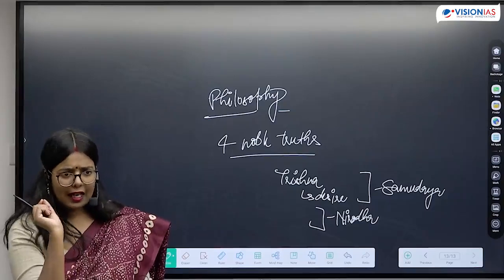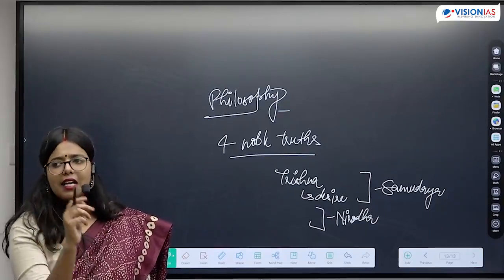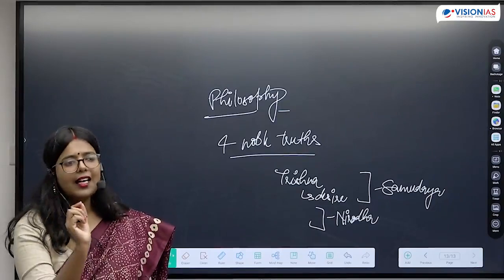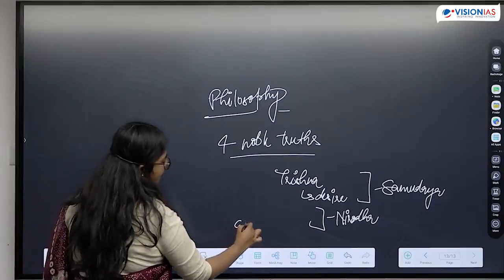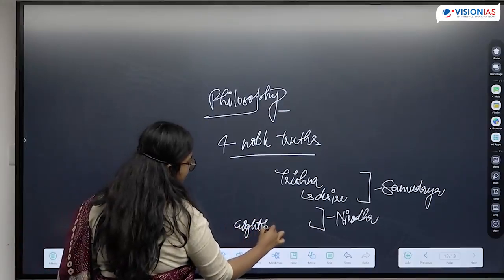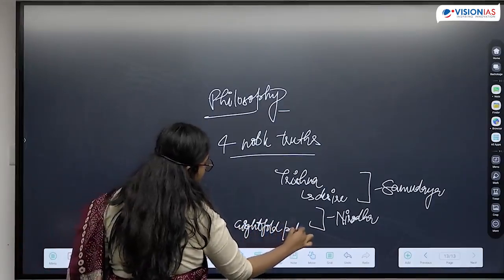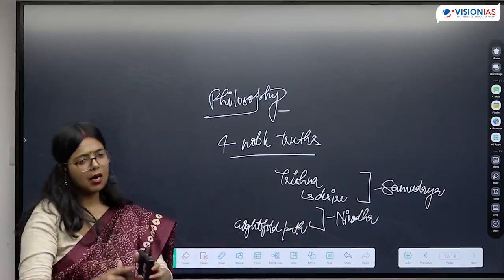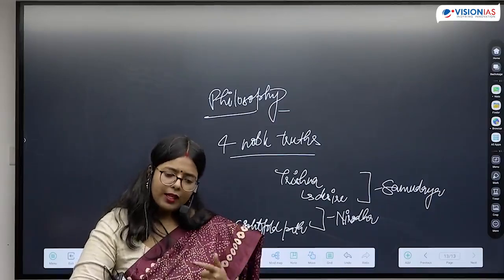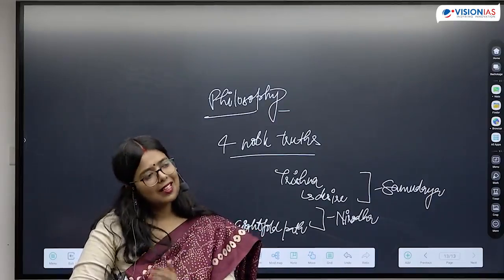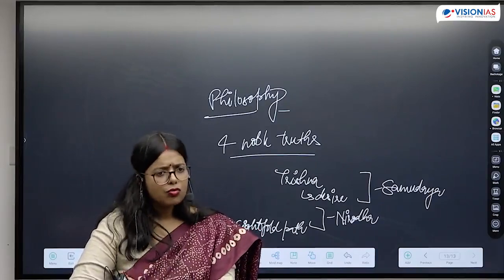How can we end it? By following the Ashtangik Marg, 8-fold path. So that is going to be the next noble truth, Ashtangik Marg or 8-fold path. So he is saying by following the 8-fold path, we can have an end to our sorrow.